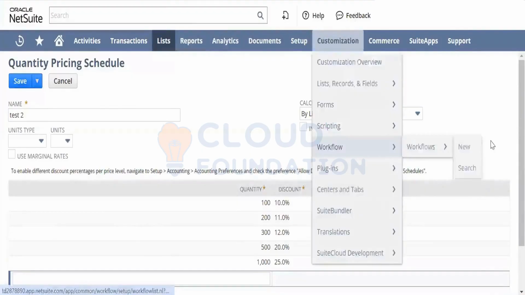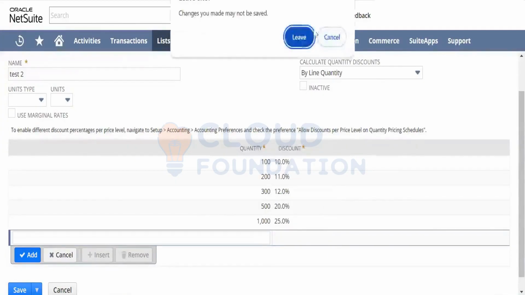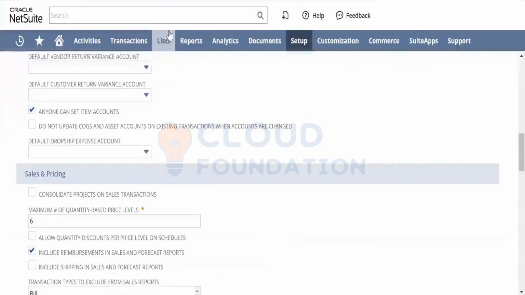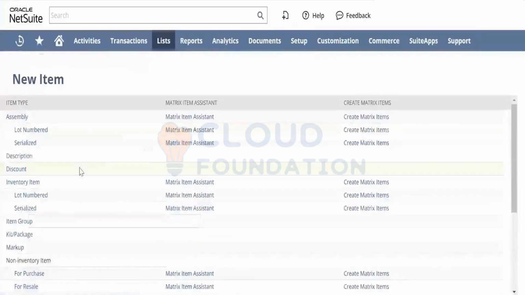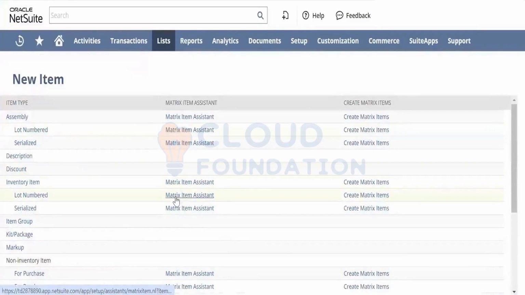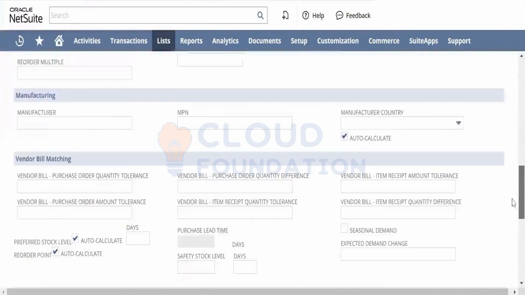Still, it is taking only... I think it's taking some time, guys. I don't know what's up with this. So that is what it is. You can set it up. Let's do one thing. Items. And then we'll try to do it manually, just taking the quantity pricing schedule.